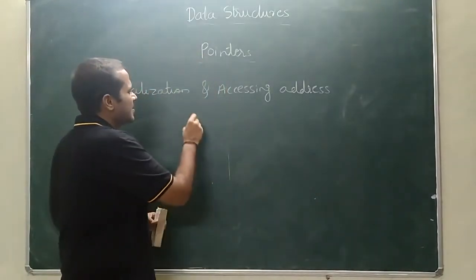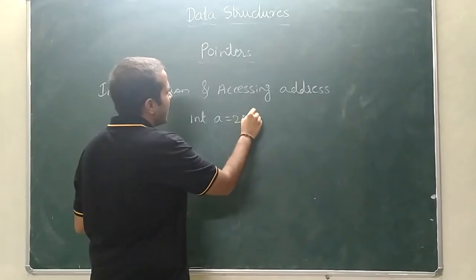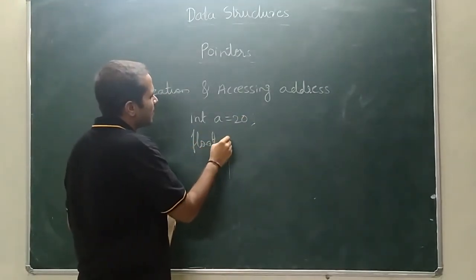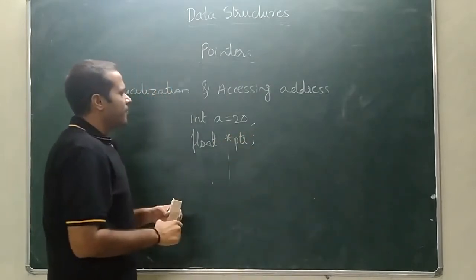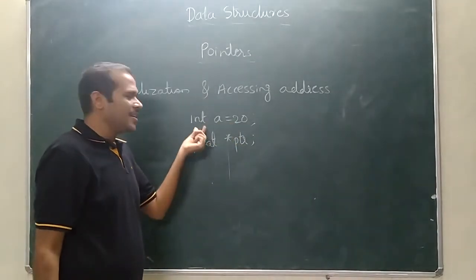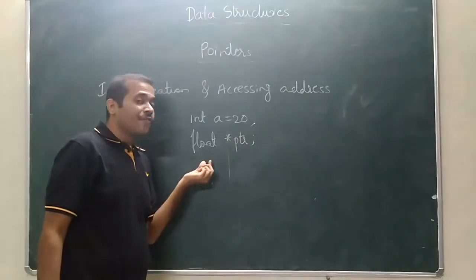I am assigning int A equal to 20, and let me declare float star ptr. Int A equal to 20 means it is of type integer, and I am declaring the pointer variable as float.